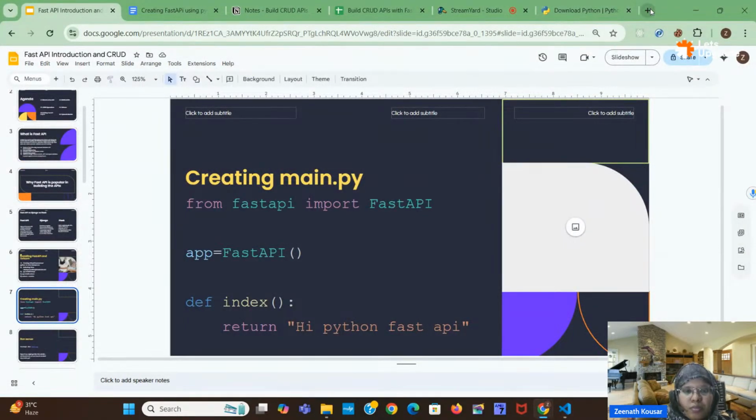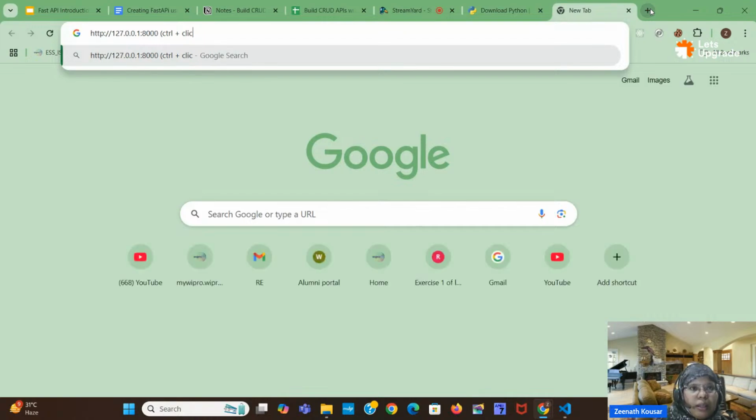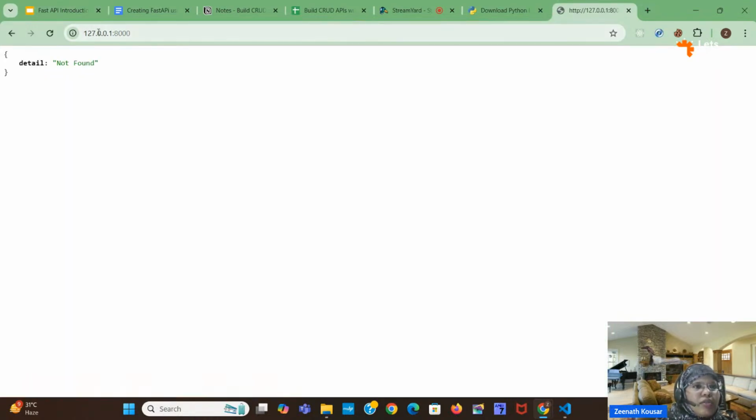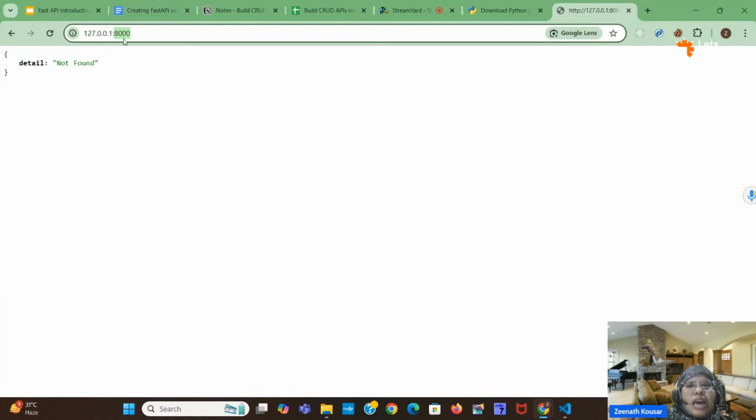So I will open that particular port here. Okay, http localhost 8000. 127.0.0.1 is nothing but localhost, and 8000 is nothing but the port number. Localhost is the default, as we are running on our local system. After deploying, instead of localhost, we will get some domain name. And here the port number is 8000. By default it is running on 8000. You can give 3000, 4000 as well.